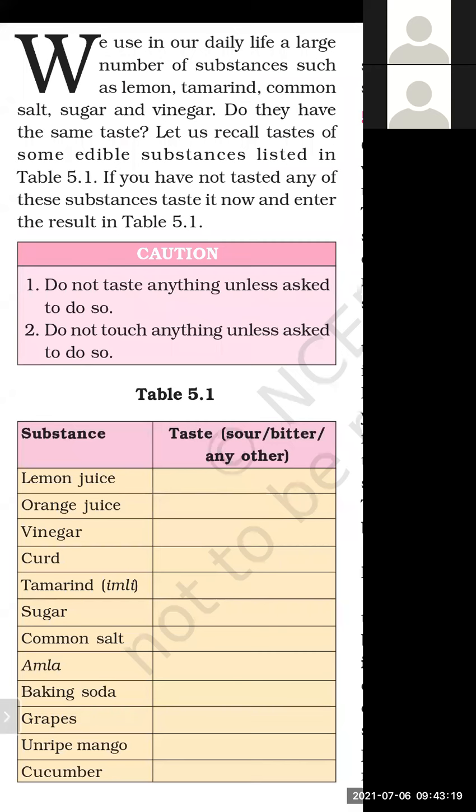If you have not tasted any of these substances, taste it now and enter the result in table 5.1. Caution. Do not taste anything unless asked to do so. Yes. Do not touch anything unless asked to do so. If you have no previous knowledge about any substance, do not touch it and do not taste it.